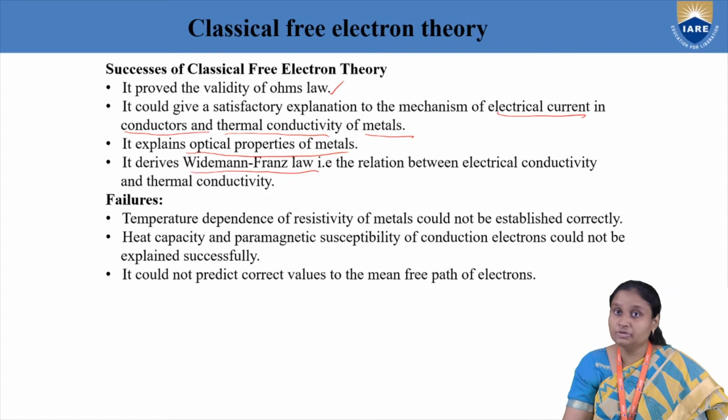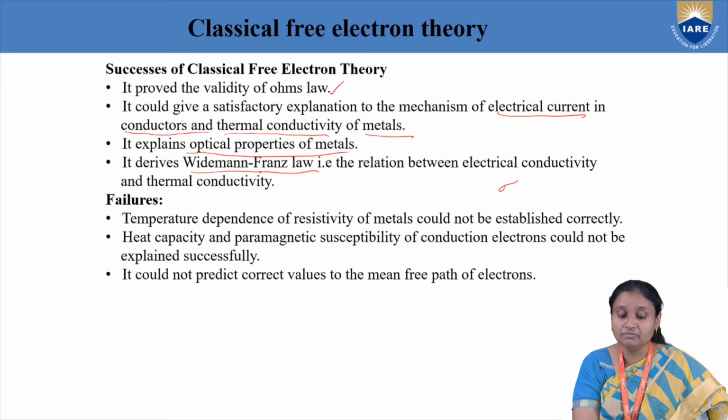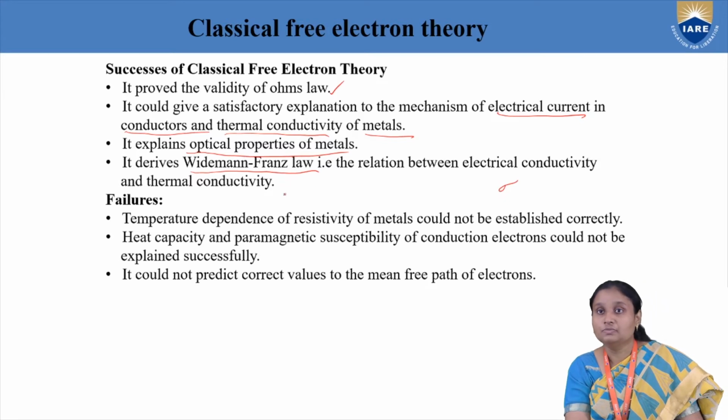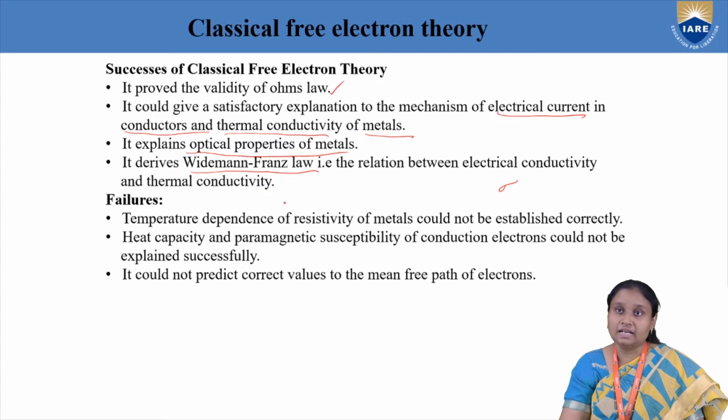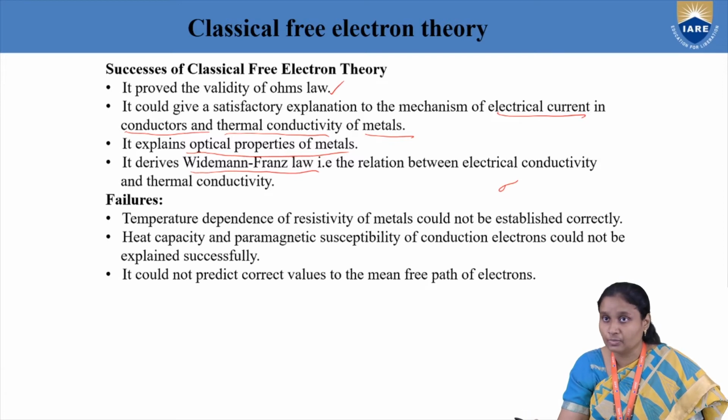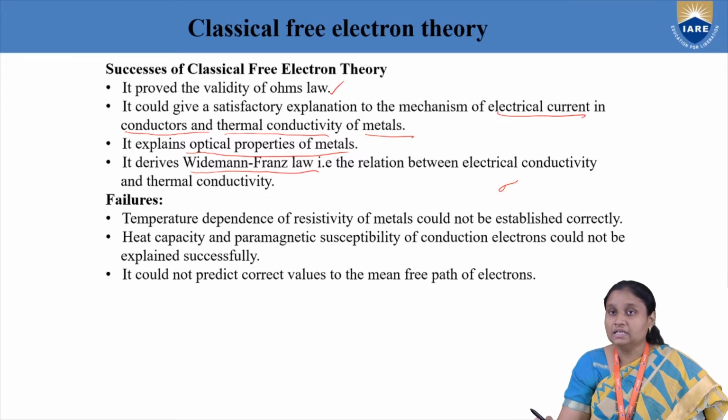And it gives the Wiedemann-Franz law. What is the Wiedemann-Franz law? It gives the relation between electrical conductivity and thermal conductivity, and this tallies with our classical free electron theory. So all these things, mainly conduction in metals and their optical properties, electrical properties, and thermal and electrical conduction, were successfully explained by the classical free electron theory.